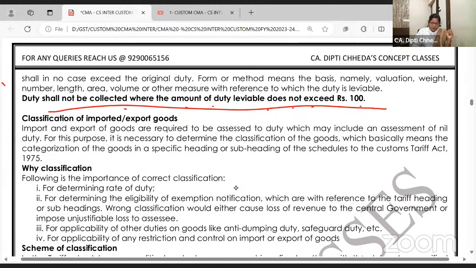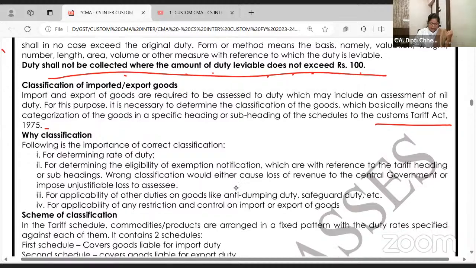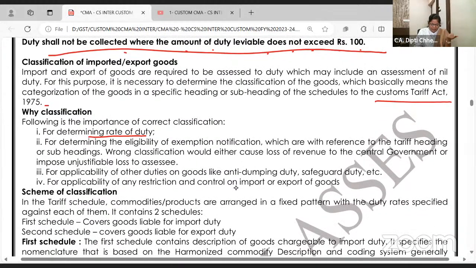Now, classification of the imported goods and exported goods as per the Custom Tariff Act. Why is it required? To decide the rate. There are some exemptions in certain Custom Tariff Act chapters. Then, applicability of other duties. On some goods, anti-dumping duty, safeguarding duty, provisional duty is there. For application of any restrictions or control.